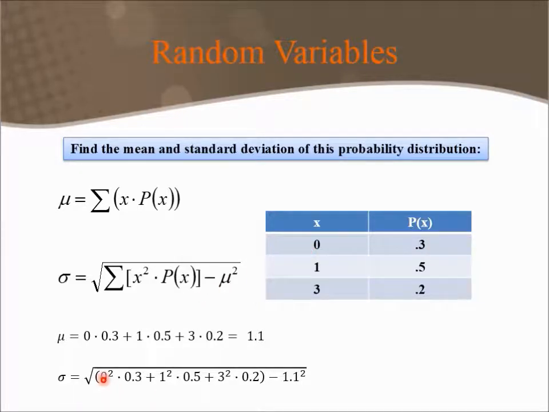So that is 0 squared times 0.3, 1 squared times 0.5, plus 3 squared times 0.2. Then I subtract off the mean squared that I calculated earlier, 1.1 squared. Finally, taking the square root gives me 0.9165.